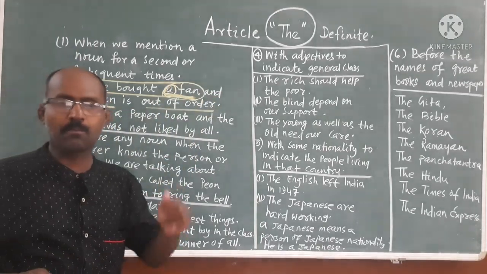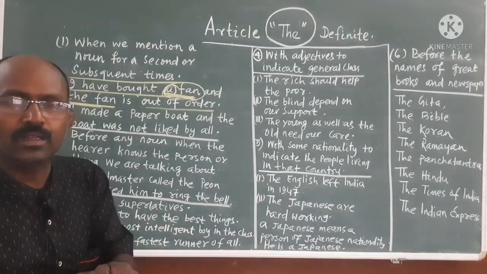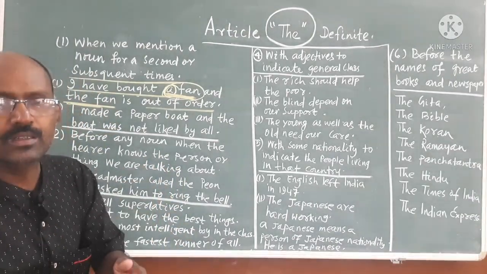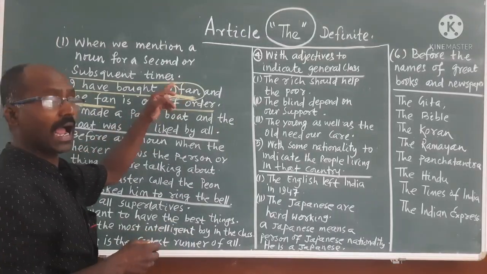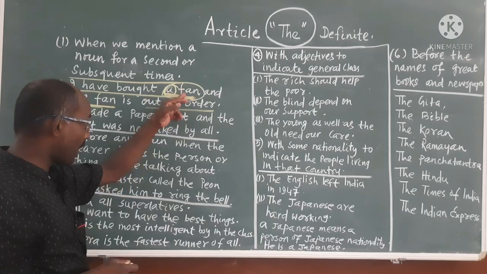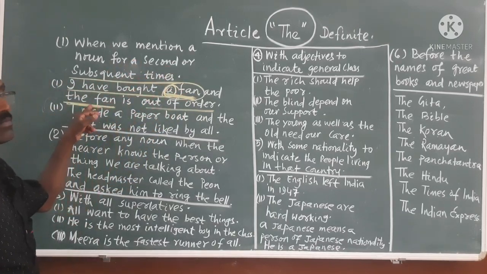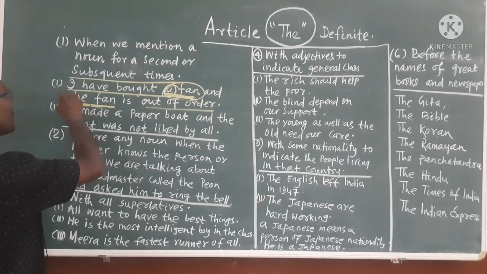Suppose I have bought a watch which is out of order. Now the watch is out of order. That means the watch I bought, that watch only. Here the watch is mentioned for the second time, so it will take the.